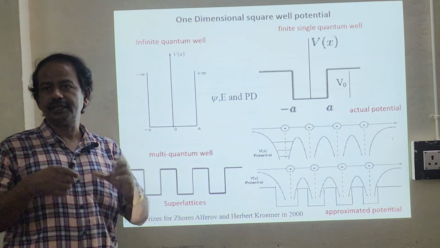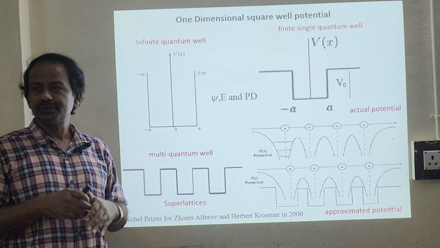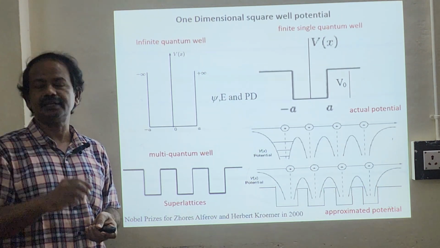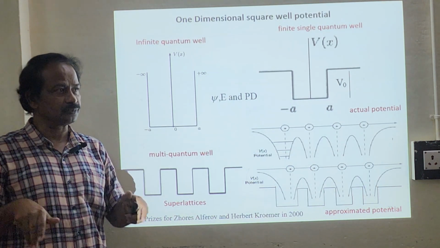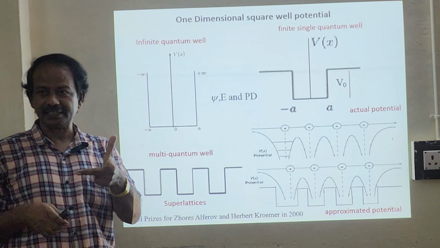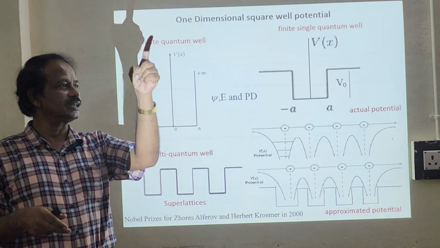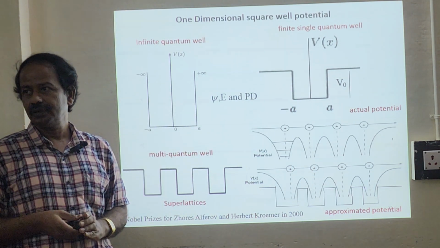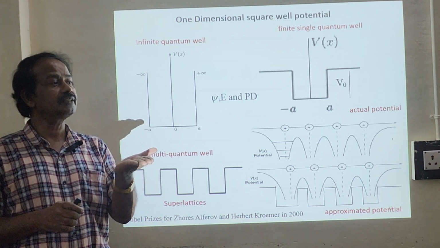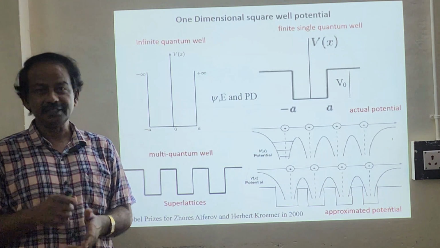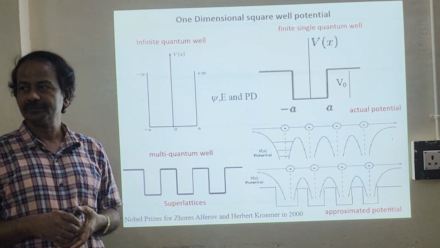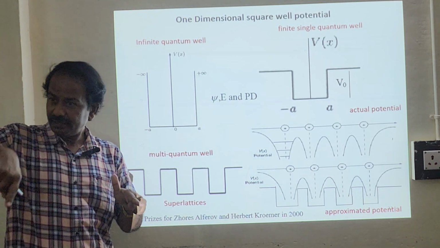We know already about the electron in the bulk material, which moves in all the 3 directions. Suppose we keep a quantum particle here, it can move in all the 3 directions in the room. This is one direction, this is another direction, this is another direction. Suppose we confine only one direction, if you restrict one direction, the particle will try to move only in a plane. It cannot move in the Z direction. So the particle can move only in the XY plane.